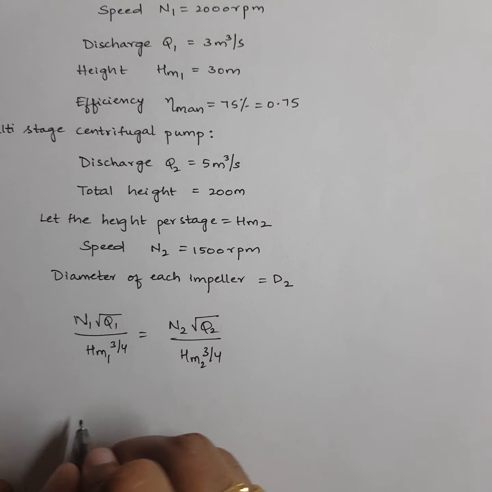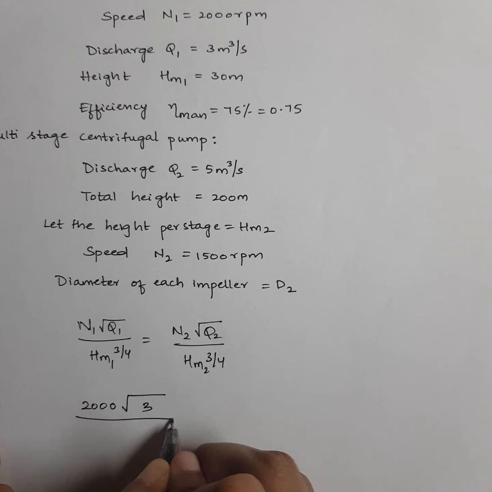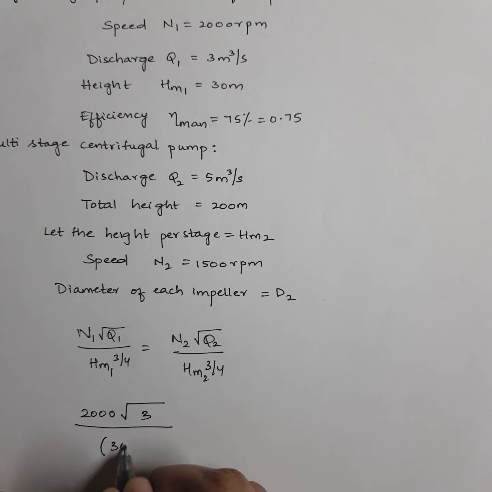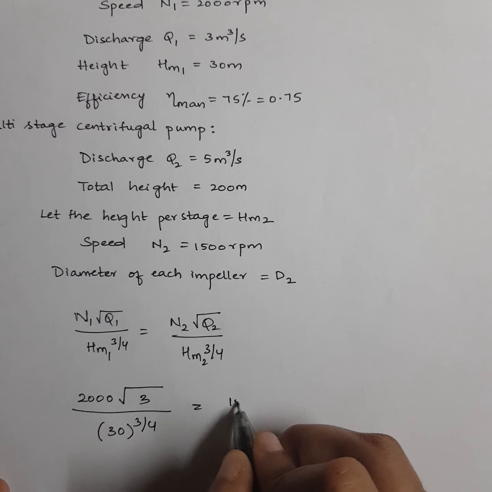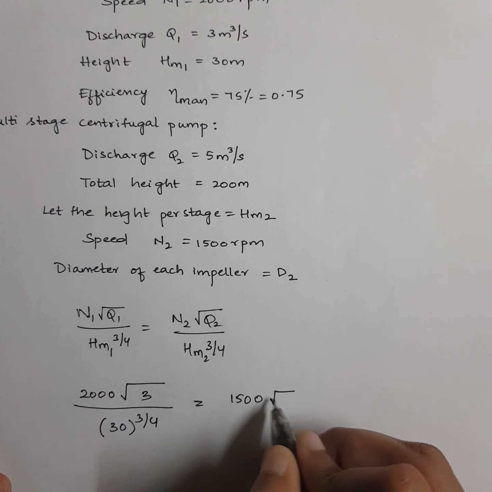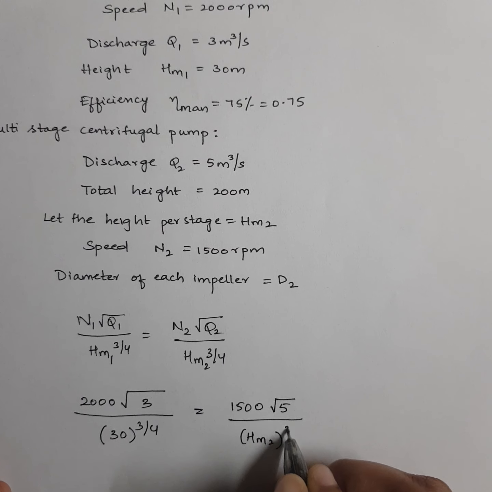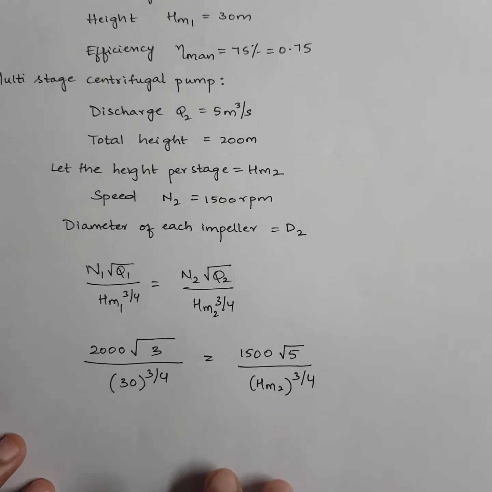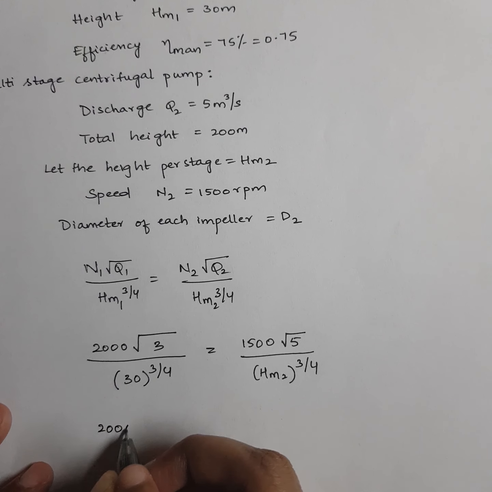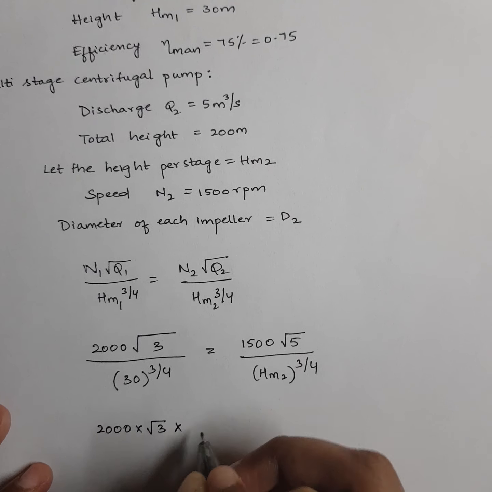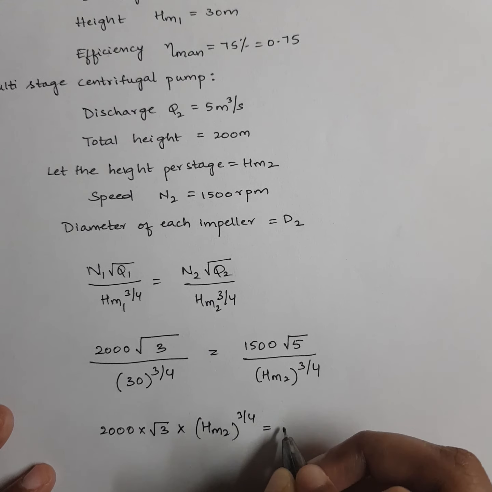Okay. So what is N1? 2000 into what is root Q1? 3 divided by what is HM1? 30 to the power of 3 by 4. This should be equal to what is N2? 1500 into root of Q2 is 5 divided by, we don't know HM2. Let's calculate HM2 now. Okay, I'll just simplify this. Just will cross multiply first. So 2000 into root 3 into HM2 power 3 by 4 should be equal to what?